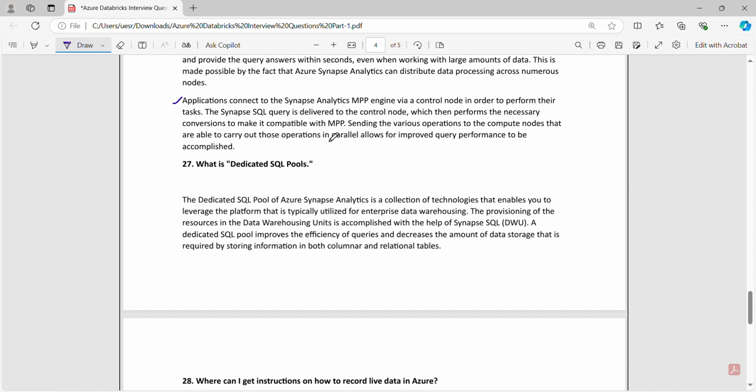Even when working with large amounts of data, this is made possible by the fact that Azure Synapse Analytics can distribute data processing across numerous nodes. Applications connect to the Synapse Analytics MPP engine via a control node in order to perform their task. The Synapse SQL query is delivered to the control node, which then performs the necessary conversion to make it compatible with MPP. Sending the various operations to the compute nodes that are able to carry out those operations in parallel allows for improved query performance to be accomplished.